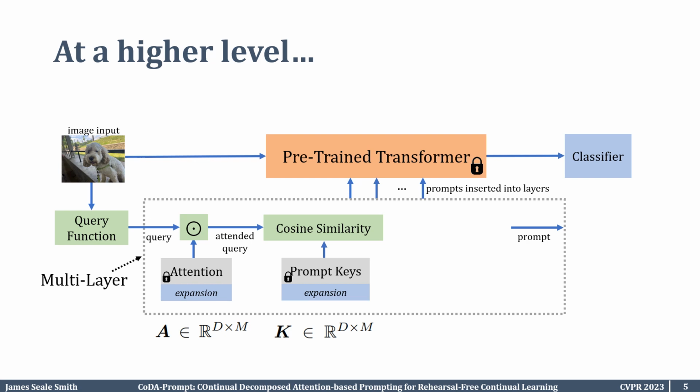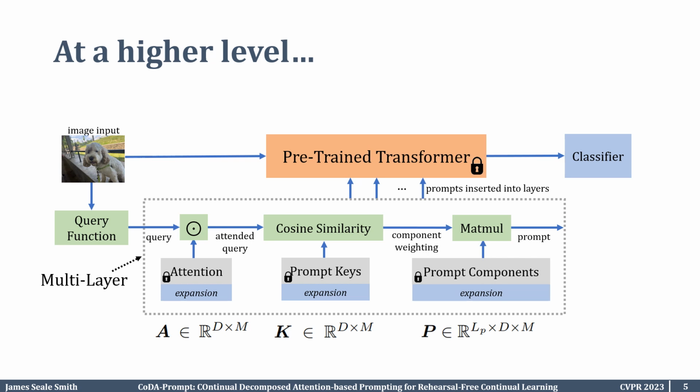We multiply this attended query with learnable prompting keys using cosine similarity. This produces our component weighting. Now, each of these component weightings are multiplied with our prompt components, resulting in a final prompt which can be inserted into the layers of our model. When each new task comes, we expand our prompting components and associated learnable tensors. We freeze everything from past tasks and we only learn and update the classifier and the expanded components.